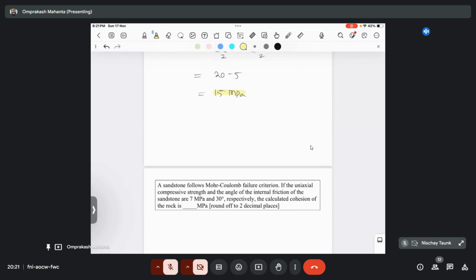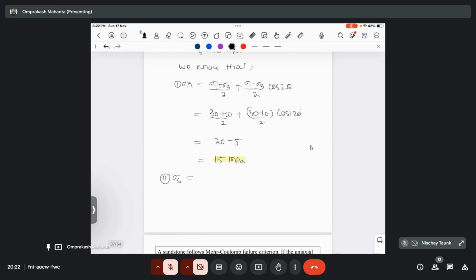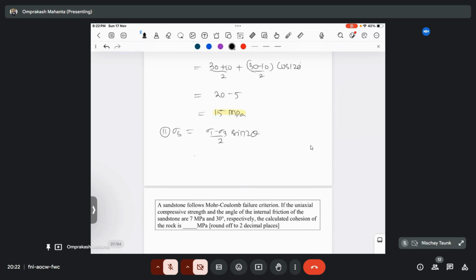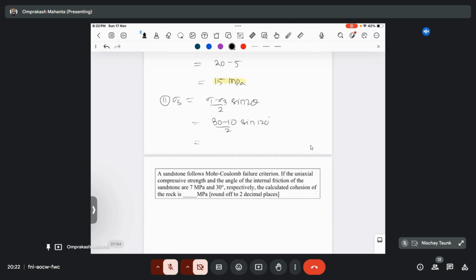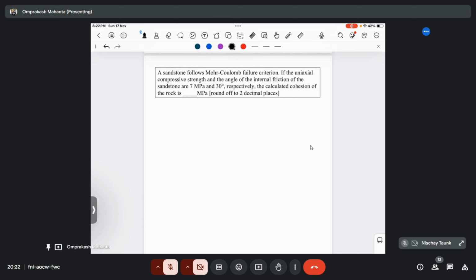So if it wants to calculate the shear stress, then what will be the formula? What is the formula of shear stress? Someone please let me know. Sigma 1 minus sigma 3 by 2 sine 2 theta. Yeah, sine 2 theta. So it is the formula for your sigma s. So 30 minus 10 by 2 into sine 120. 17.32 is the value of sigma s. So let's move to the next one.